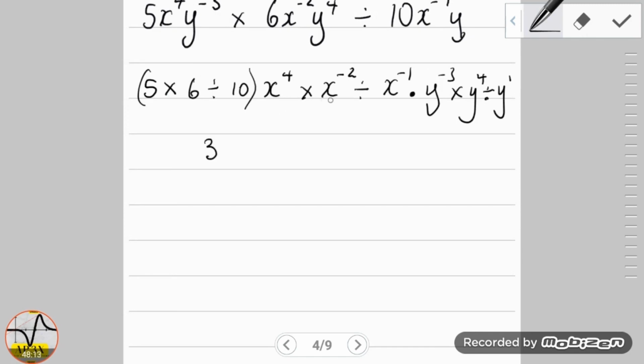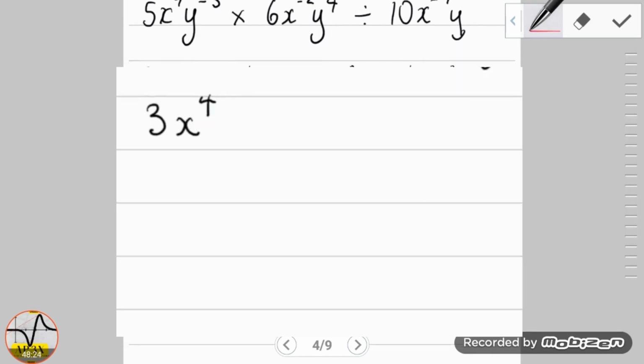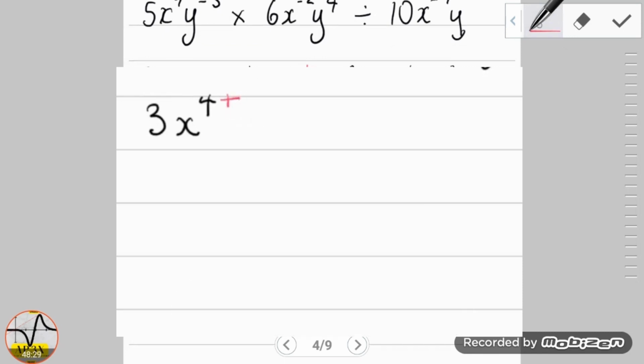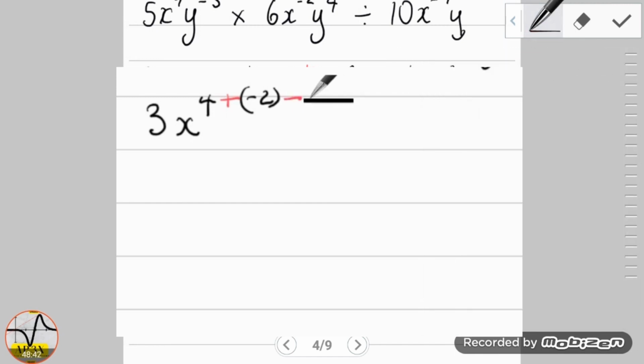Now since we're focusing on the powers, let's rewrite the base, and the power here is 4, but we are multiplying, which causes us to add this power of minus 2. So we're going to be adding minus 2. Now because we are dividing, division is going to cause us to subtract this power of minus 1. So we're going to be subtracting minus 1.